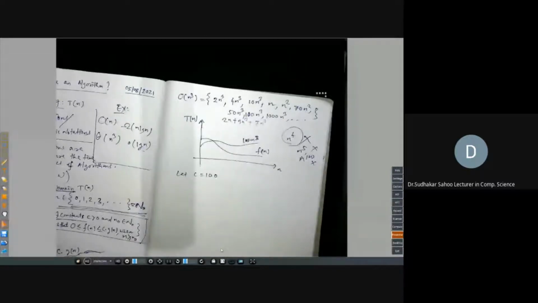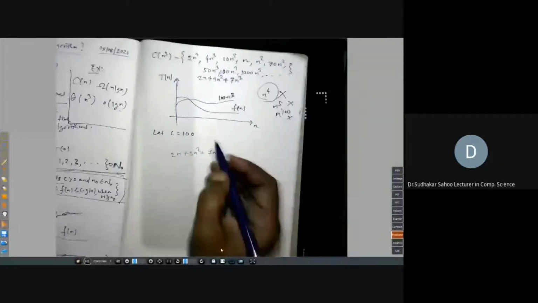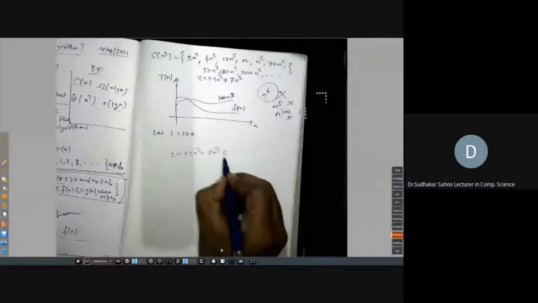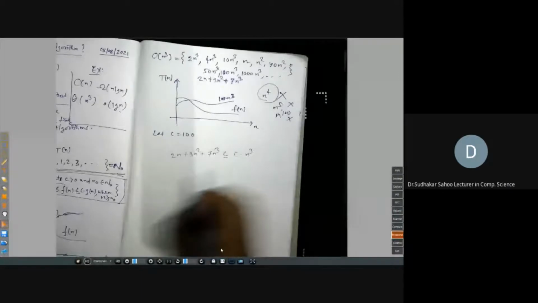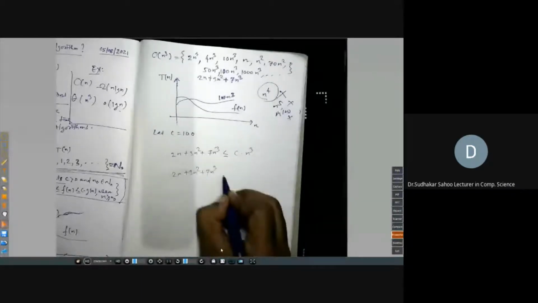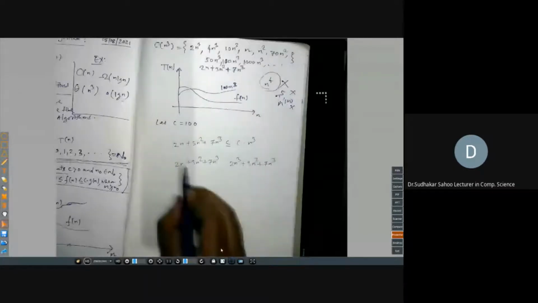These are some exercise problems that will come. Whether this function is less than this curve: 2n plus 3n square plus 7n cube. Can you find some constant so that this is less than some constant into n cube? Yes. You write 2n cube plus 3n cube plus 7n cube. Individually 2n is less than 2n cube, 3n square is less than 3n cube, and 7n cube is equal.